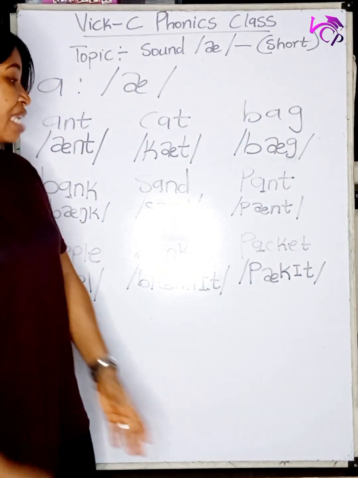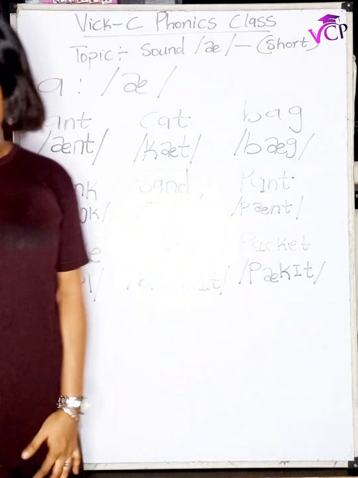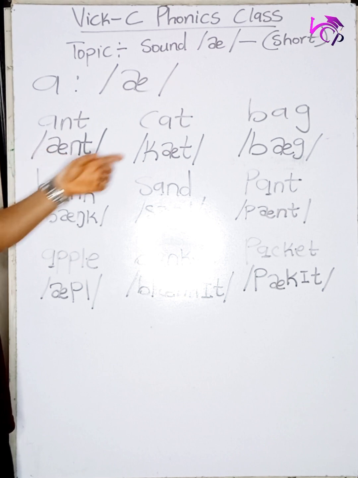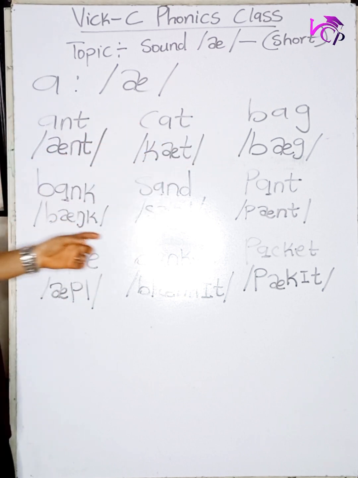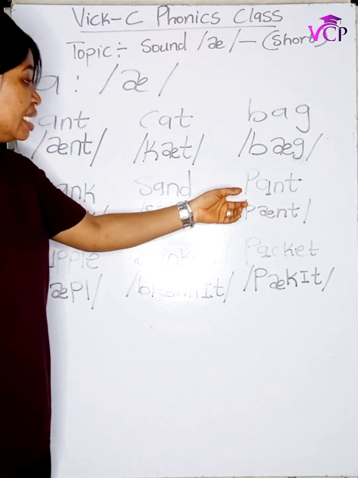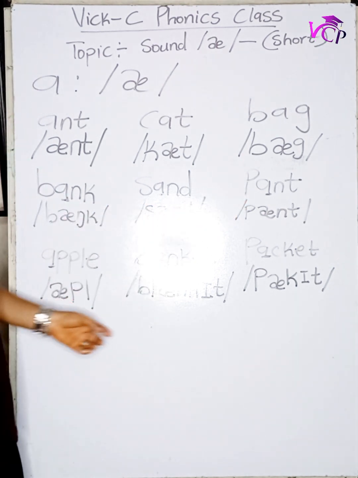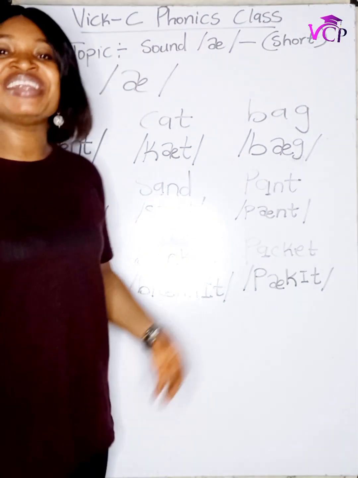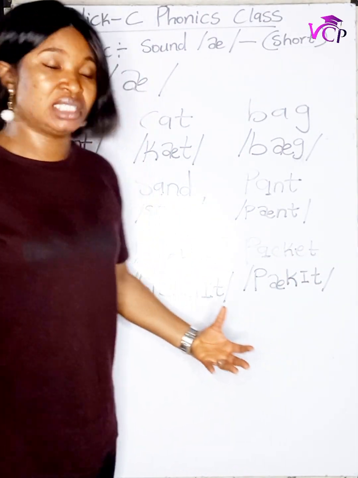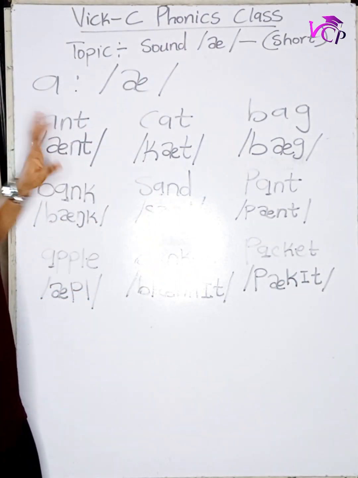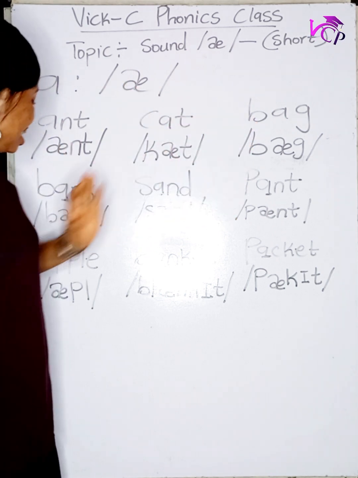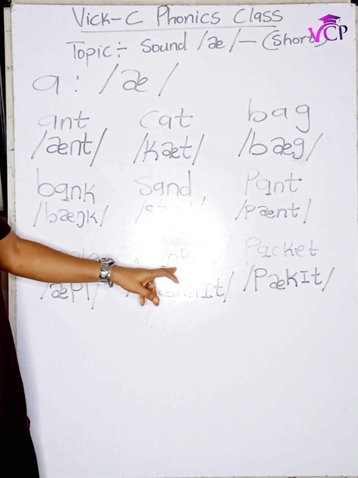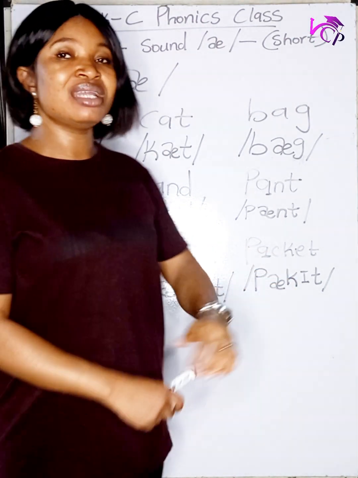So I have this as packet, tap and cat, bag, bank, sun, pan, apple, blanket, and party.